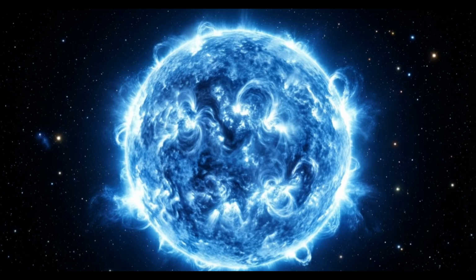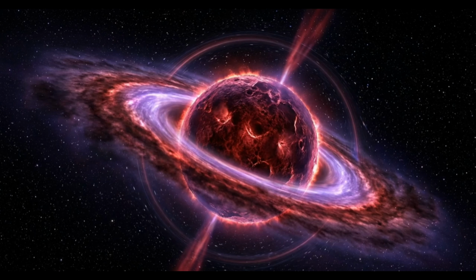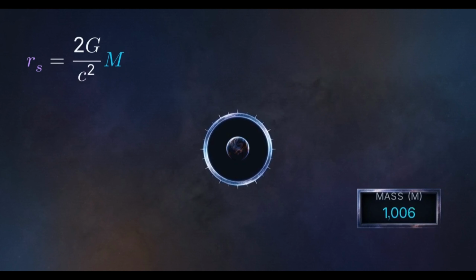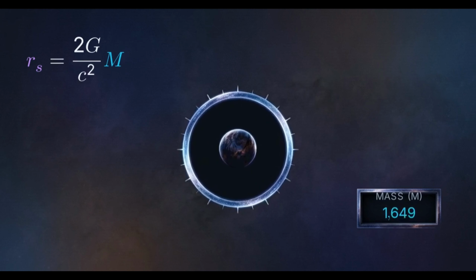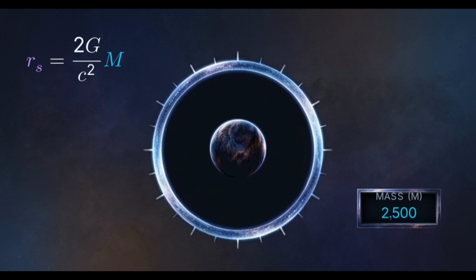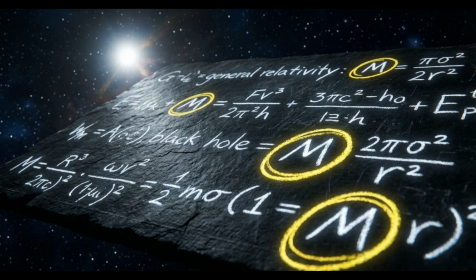We see this process begin when a massive star exhausts its nuclear fuel. Without the outward pressure of fusion, the star's gravity causes it to collapse inward on itself. To find this boundary, we use the Schwarzschild radius, determining the event horizon size based solely on mass. Light hitting this line is pulled inward, making the interior invisible. The equation is scalable. As we add mass, the radius expands proportionally.